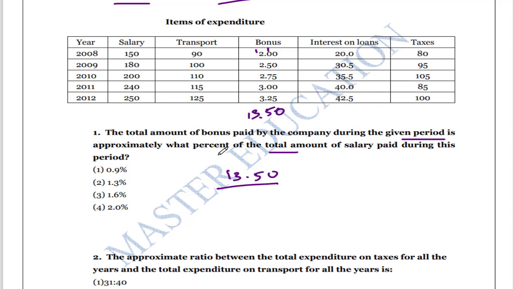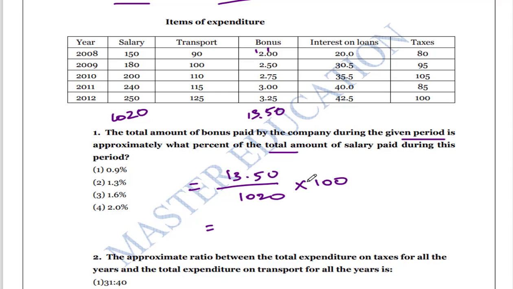And this is approximately what percent of the total amount of salary paid? So this is salary, right? You have to identify the total salary: 8 plus 5 is 13, 13 plus 9 is 22, and so on. So this is 1020. So 1350 is what percentage of 1020?